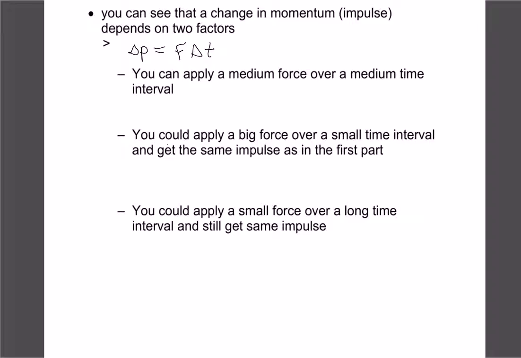So that means we could have a certain force and a certain time, and that would give us our answer of momentum. Okay, so let's suppose we had a medium force and a medium amount of time. So now what would happen if we make the force bigger? So we use a large force, but then we use a smaller time. We can still get the same answer, right?